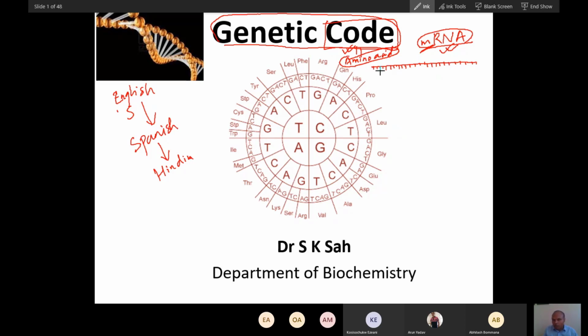So this process of converting code into meaningful amino acids is called translation. In order to understand this translation, we need to know about this code: which code means which amino acid? If we understand the code that is present on mRNA, then we will understand translation.